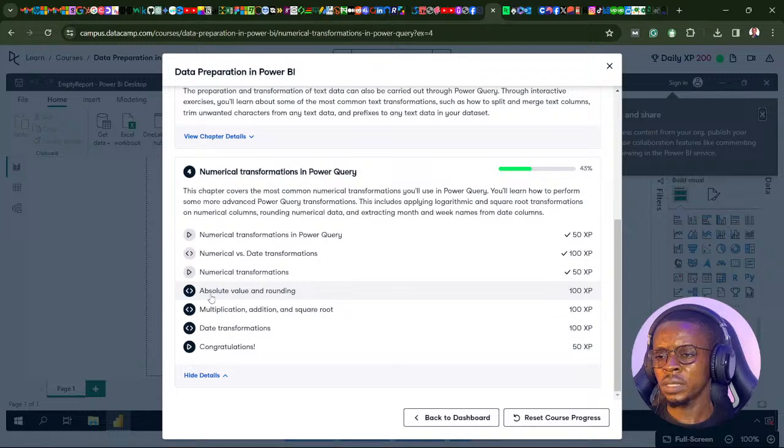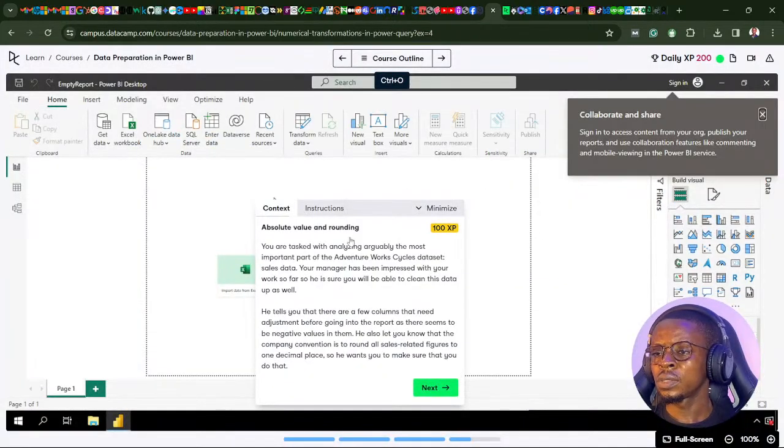So we have 4 tags here: 1, 2, 3, 4. Let's say 3 tags to complete. So absolute value and rounding. You are tasked with analyzing arguably the most important part of the AdventureWorks cycle data set, sales data. So we want to work with the sales data now.